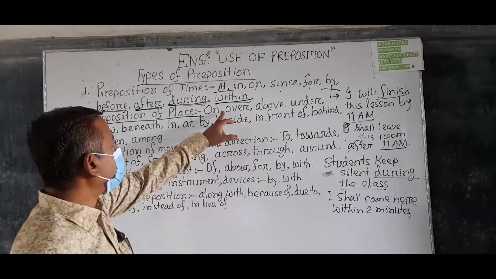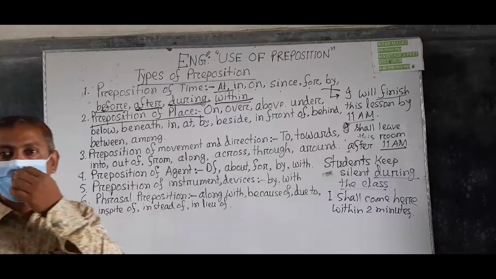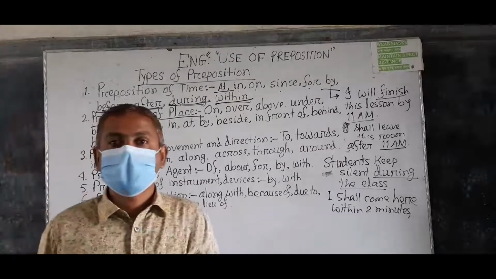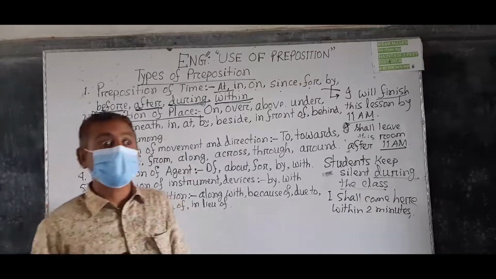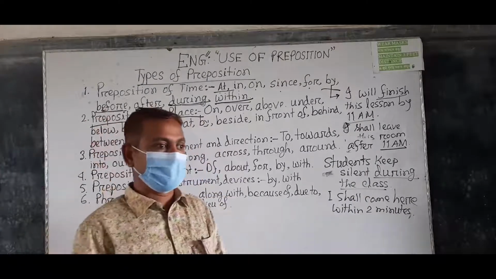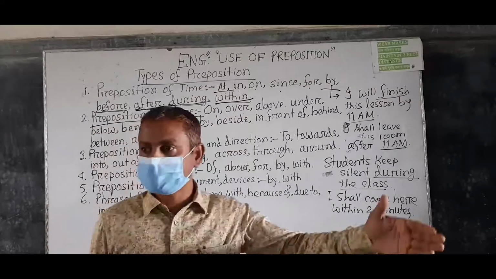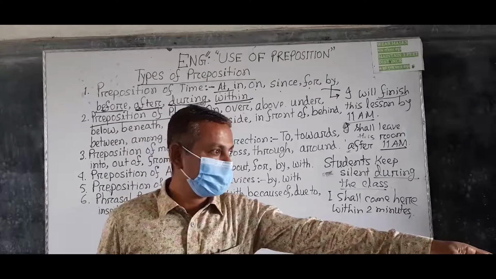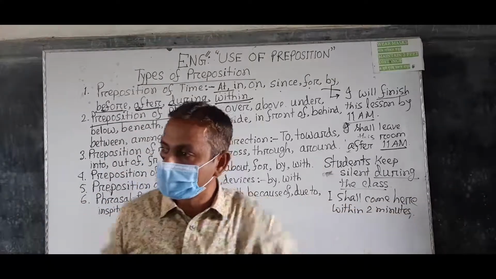Understand? At. You can use at before an exact place, a specific place, a definite place. He is at the door. The door is a specific place. She is standing at the door. Understand? Okay.